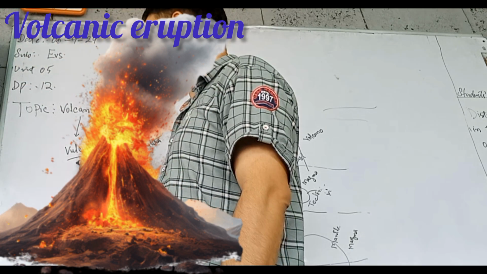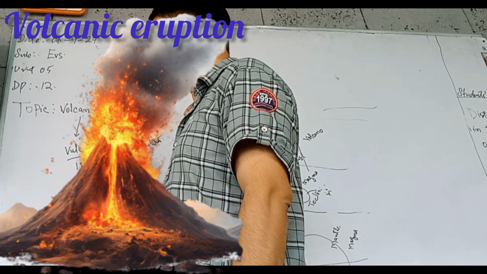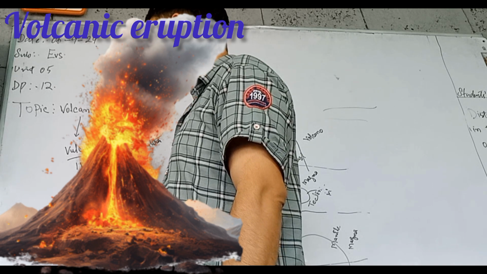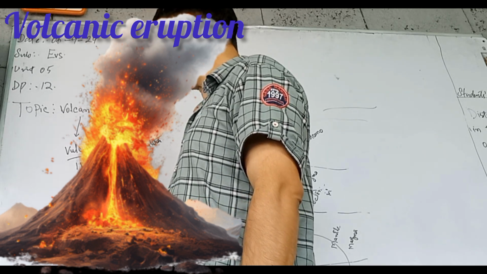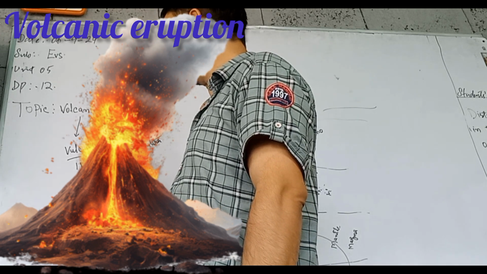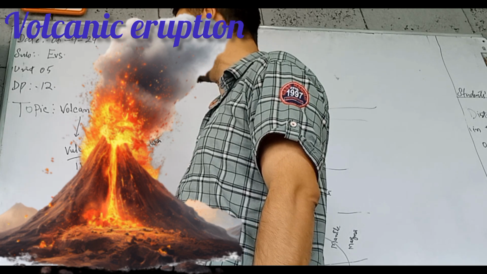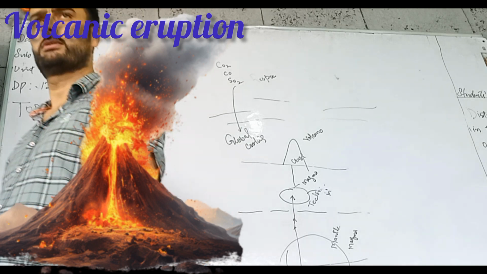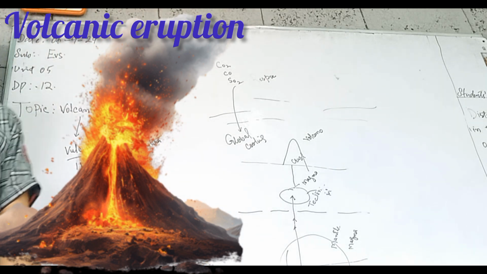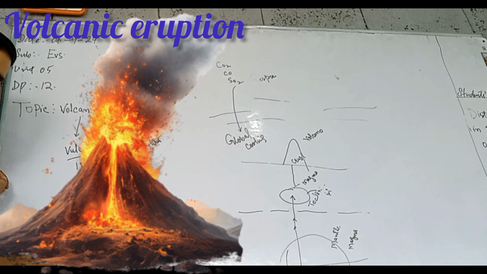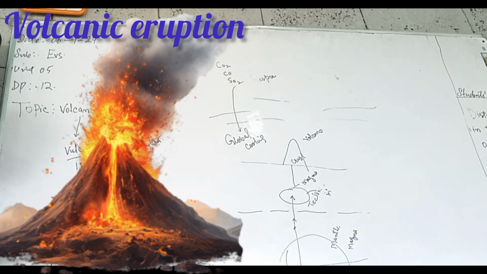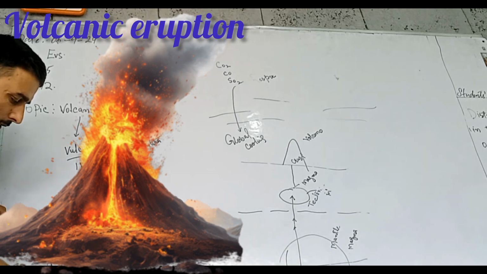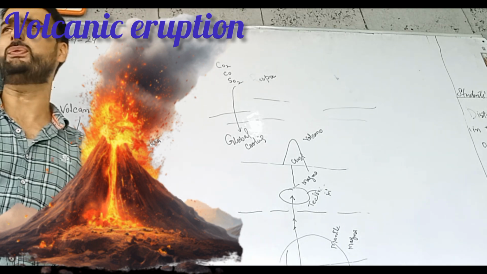There are 1500 active volcanoes on earth, and 1500 inactive volcanoes on earth. In total there are 3000 volcanoes on earth. And the dangerous, biggest volcano is Mauna Loa. 80% of volcanoes are located in the Pacific Ring of Fire.